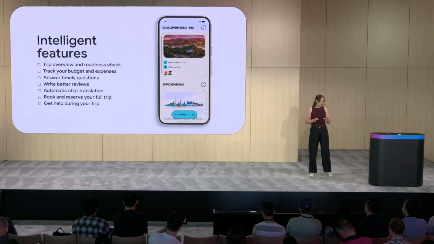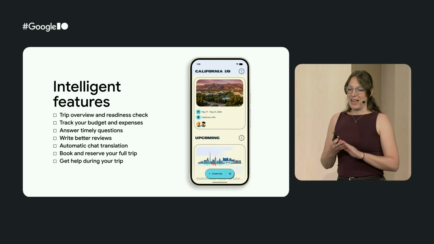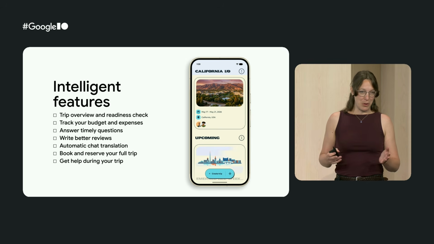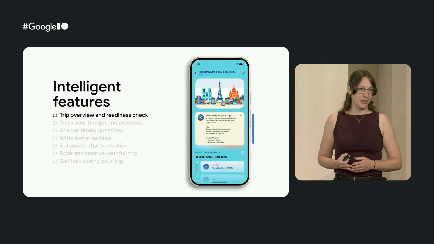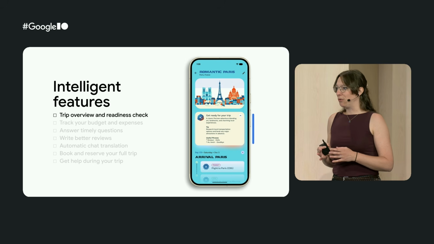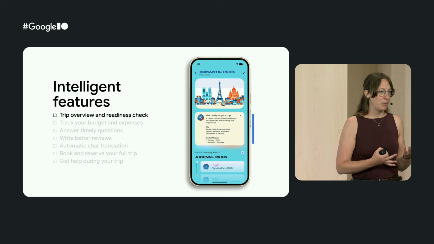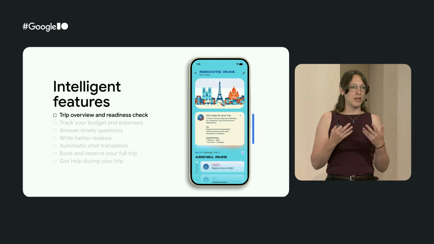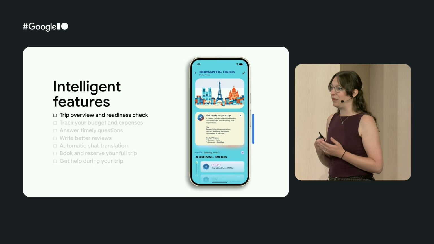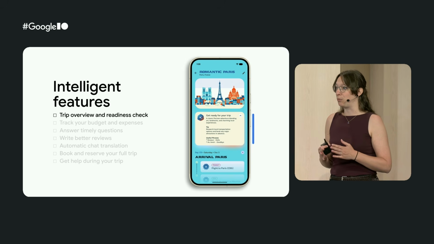During today's session, we're going to walk you through not 1, not 2, but 7 different intelligent features. So I think we should just get going with the first one. For our first feature, we're going to look at our itinerary screen. We know from our users that that screen can be quite overwhelming, especially when you have a long trip coming up. There's a lot of stuff happening. So what we want to do is create a card at the top of the screen that summarizes the upcoming trip, and that includes some information on how the user can best prepare for that trip.